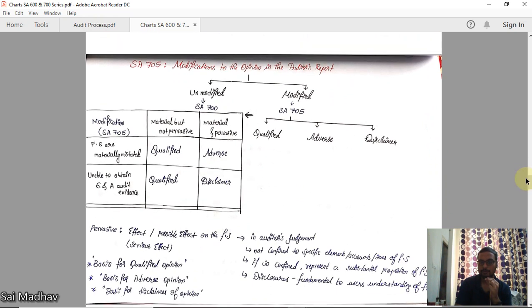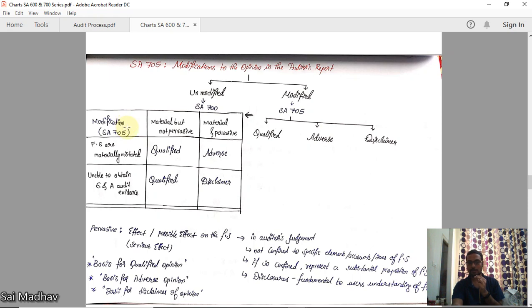Now, SA 705. Modifications to the opinion in the auditor's report. See, we have discussed in SA 700, there are two types of opinions, unmodified and modified. Unmodified, we have dealt in SA 700, that the financial statements as a whole are prepared in accordance with the financial reporting framework applicable. That is SA 700. Now, SA 705. This is modified opinion. There are three types of opinion, that is qualified, adverse, and disclaimer. These three will be known as modified only. Now, when to give these types of reports, we will see here.